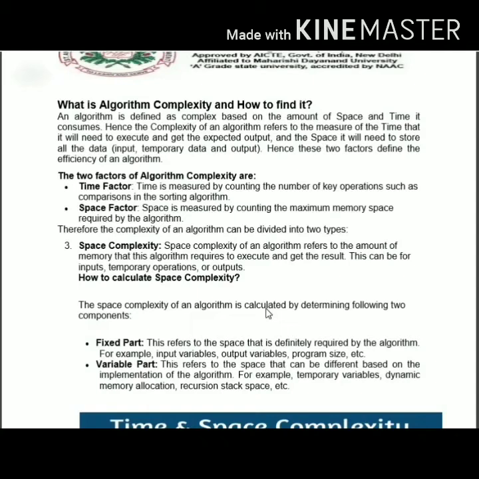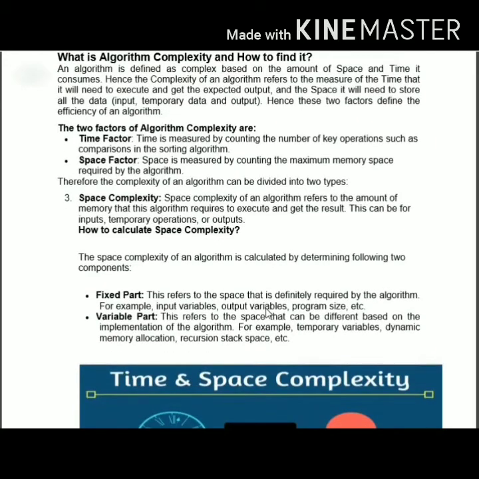Hence these are the two important efficiency parameters required to study the complexity of an algorithm: the time factor and the space factor. Time is measured by counting the number of key operations, such as the comparisons we do in a sorting algorithm. Later on we'll be studying what a sorting algorithm is, what a searching algorithm is, what linear search is, what binary search is. As for the space factor, it is measured by counting the maximum number of memory allocations taken to run this algorithm.